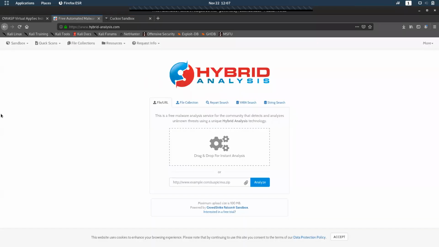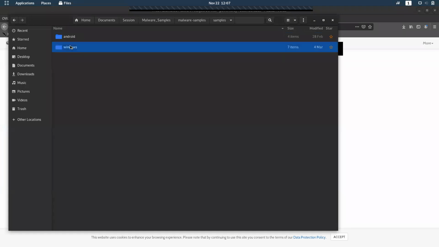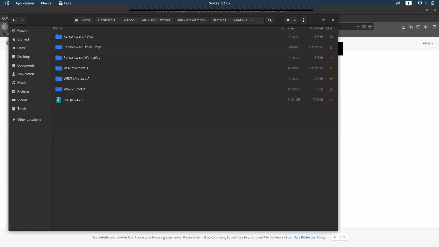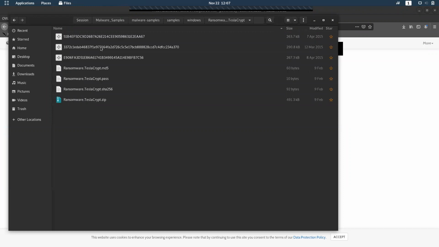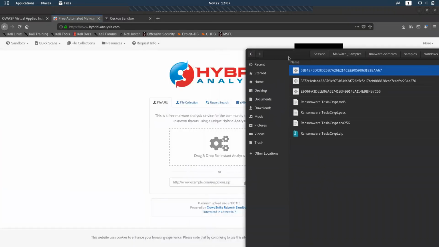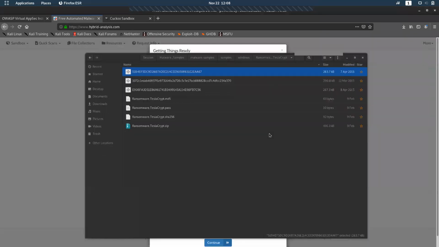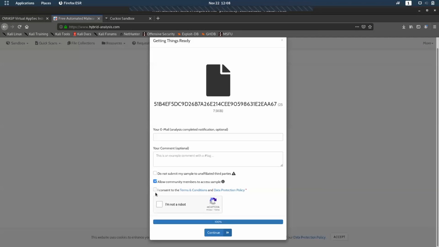So what we can do is, here we have a sample of ransomware. It is Tesla Crypt. It is a very recent ransomware, and it affected a lot of systems. We'll be mostly using this for our testing purposes. So I'll take this and drop it in Hybrid Analysis, and I'll let it do its work.